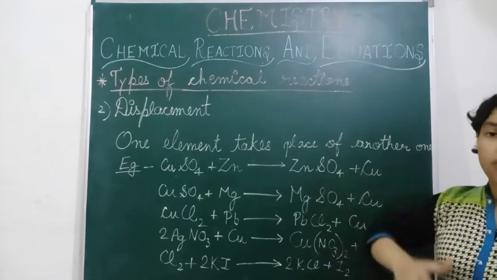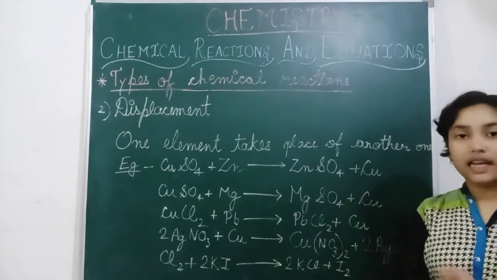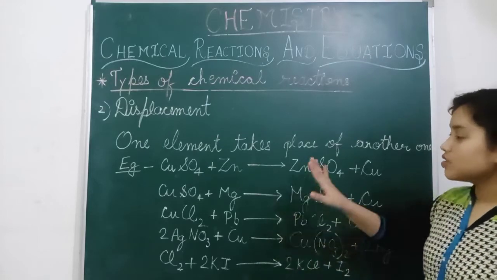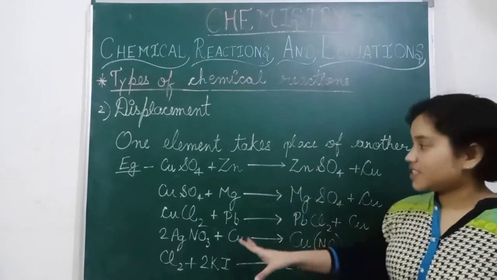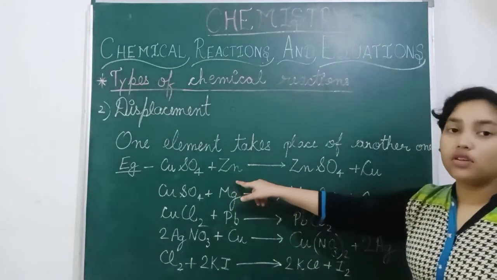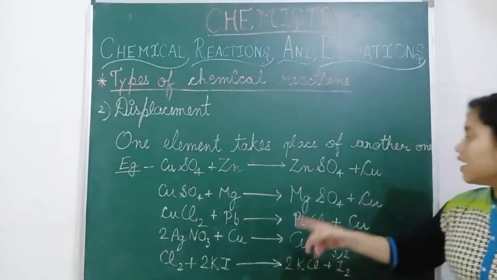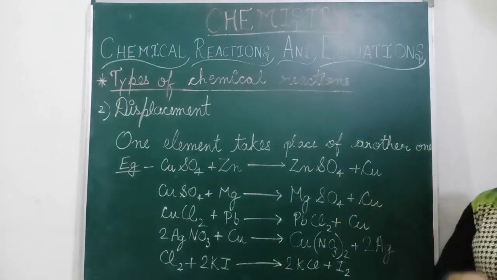More reactive elements displace the less reactive elements. This is the basic concept for displacement reaction. Zinc is more reactive than copper, so it changes place, giving ZnSO4 plus Cu.